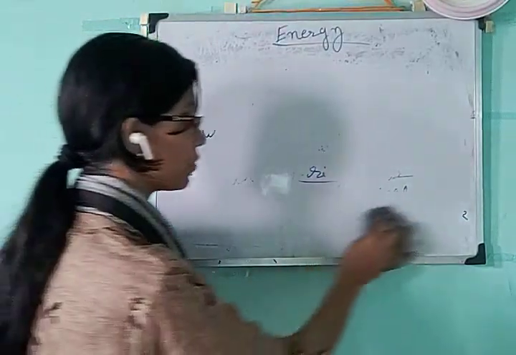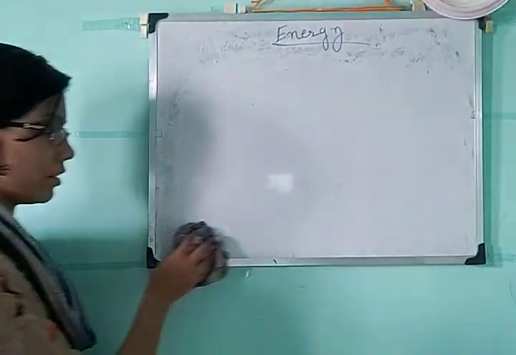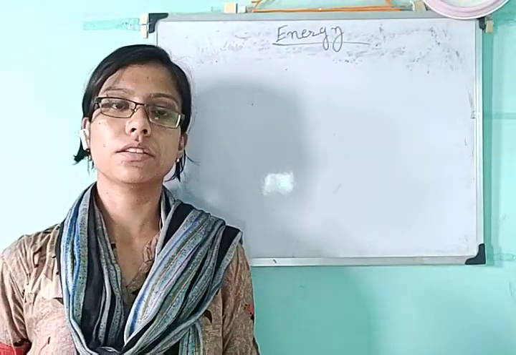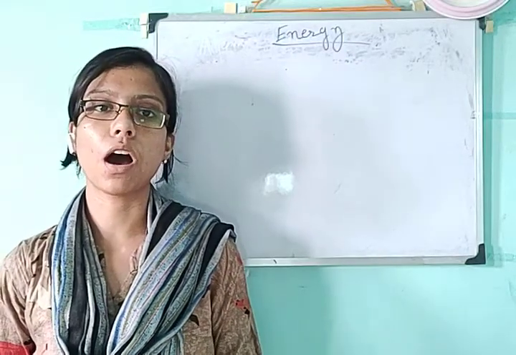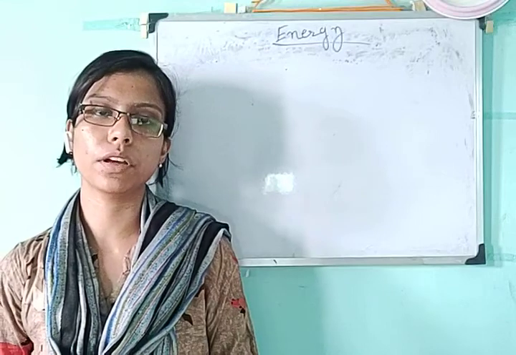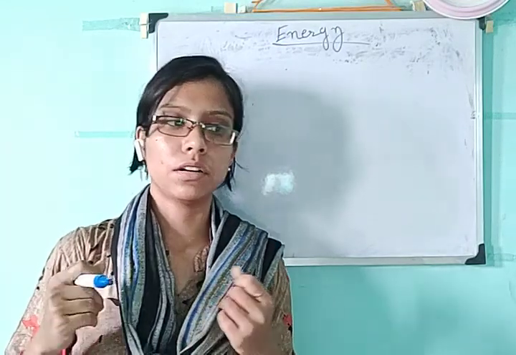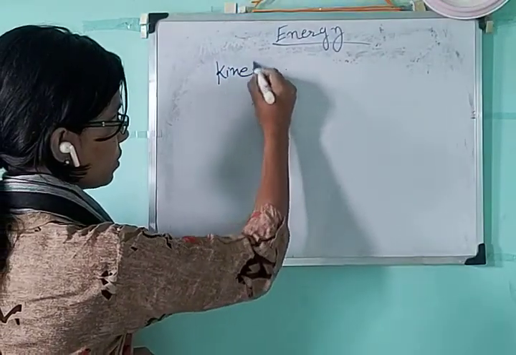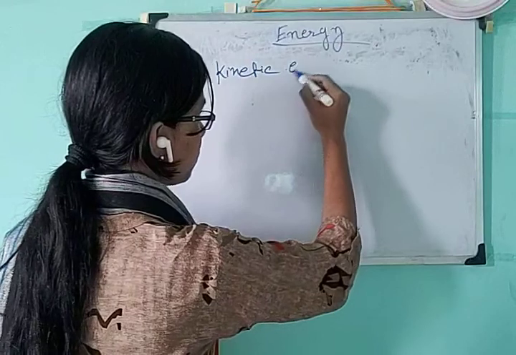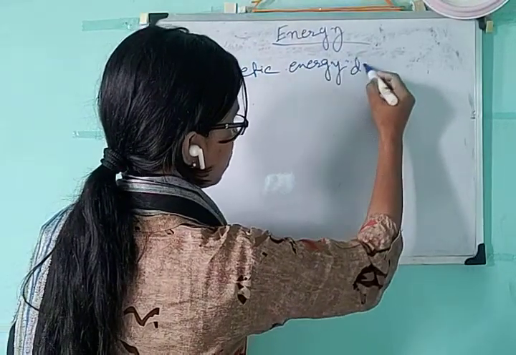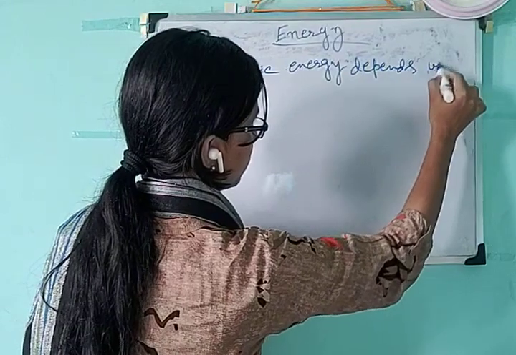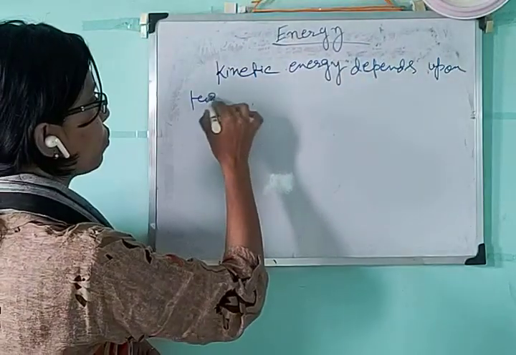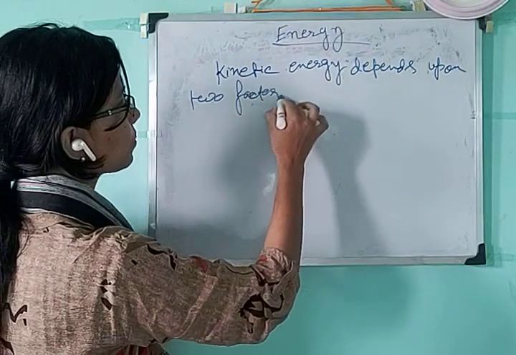Now you must consider the extent of kinetic energy. In a cricket match, whether it is a 6 or a 4 depends upon how hard the batsman hits the ball. That means the kinetic energy of that ball depends upon the extent to which the batsman hits it. So kinetic energy depends upon two factors. What are they?